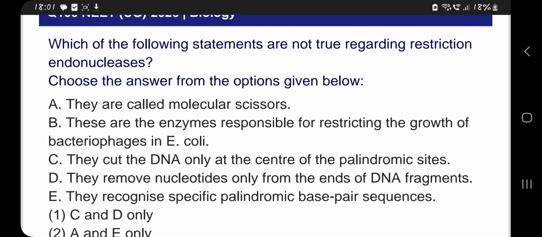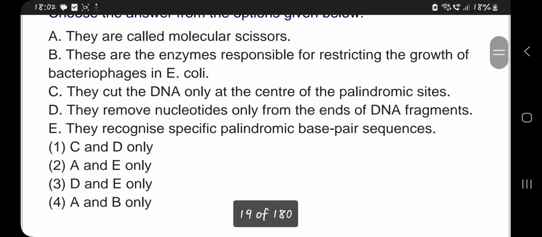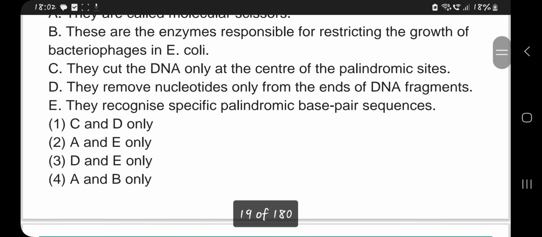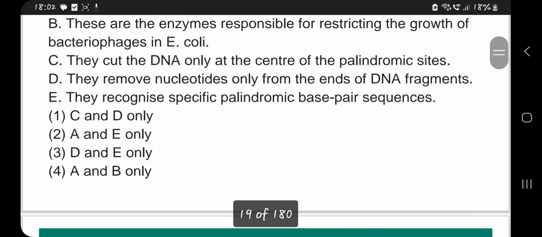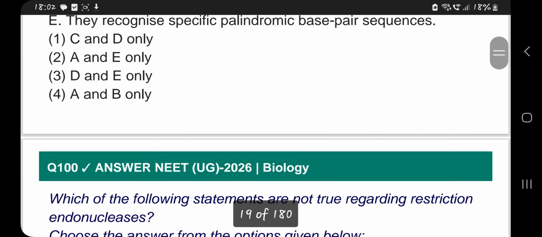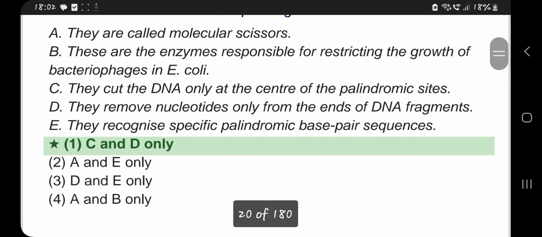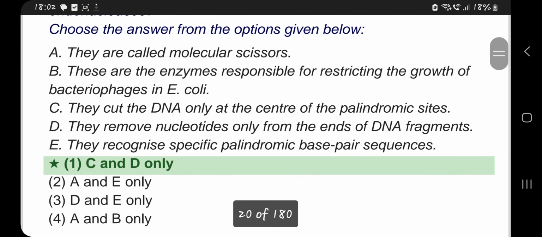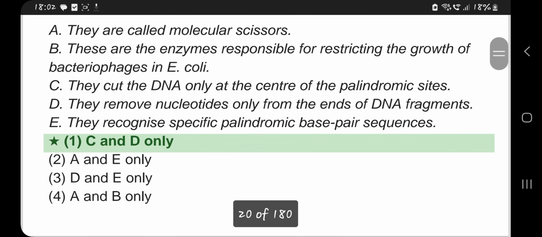Here we have to find out the incorrect statement. They recognize specific palindromic base pair sequences. So here the incorrect ones are, so the incorrect statements are, these are the enzymes responsible for restricting the growth. So B and C seem to be the incorrect statement. C and D, sorry. So C, B is also correct. C, they cut the DNA only at the center of the palindromic sites.